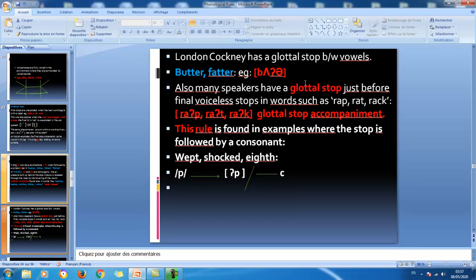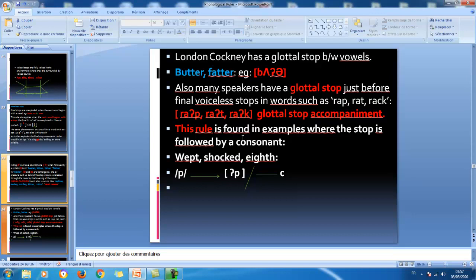Also, many speakers have a glottal stop just before final voiceless stops in words such as rap. P here is the last, voiceless stop at the end of this word. It seems that it is accompanied by a glottal stop in its realization, in its pronunciation. Rap. Same thing. Rat, rack here. So this phenomenon is called glottal stop accompaniment.